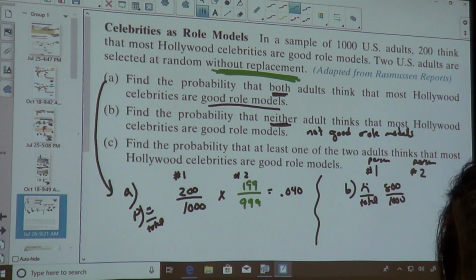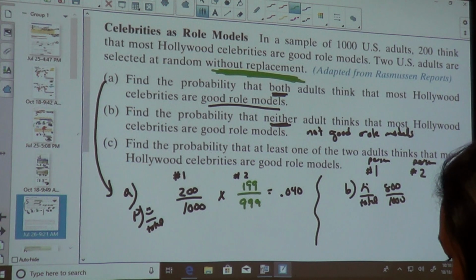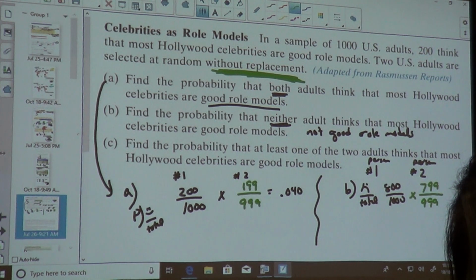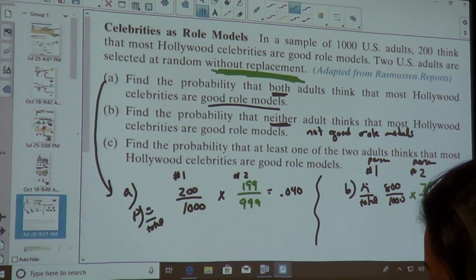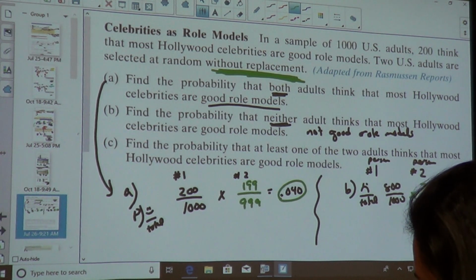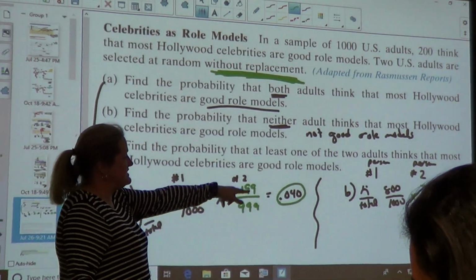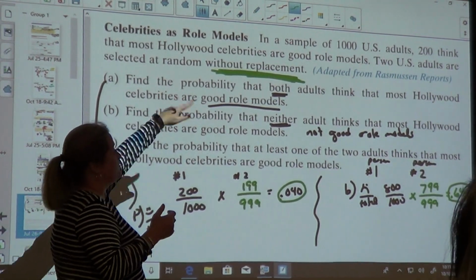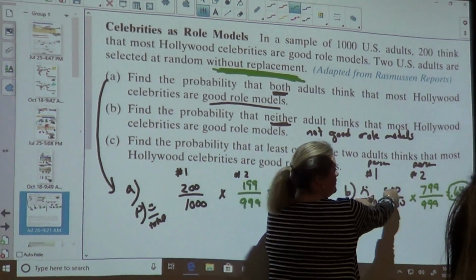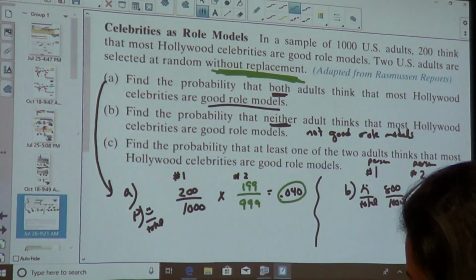And we're still doing without replacement. So what would the next fraction be? 799 over 999. So that answer is going to be 0.640. So if 200 liked them, 800 didn't like them. These are the ones that liked them out of 1,000. These are the ones that didn't like them out of 1,000. Now, if it said with replacement, this fraction would have been the same: 200 over 1,000, 800 over 1,000, because we're putting that person back in. Cool?